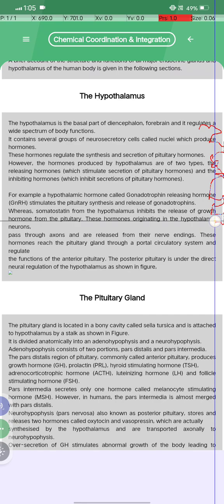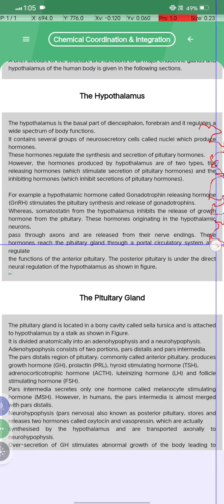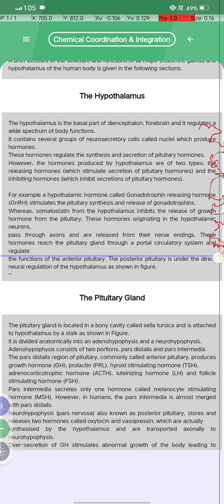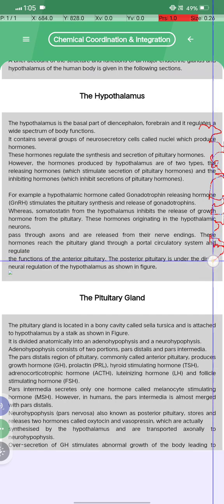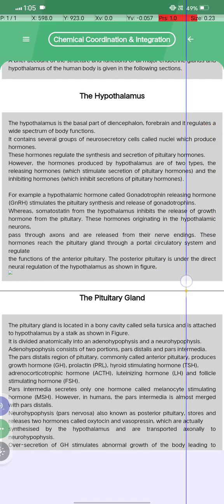These hormones originating in the hypothalamic neurons pass through the axons and are released from their nerve endings. These hormones reach the pituitary gland through the portal circulatory system and regulate the function of the anterior pituitary, and the posterior pituitary is under the direct neural regulation of the hypothalamus, as shown in the figure.